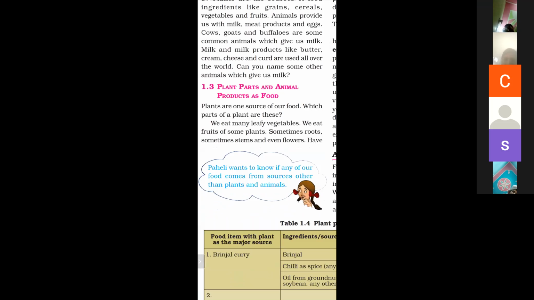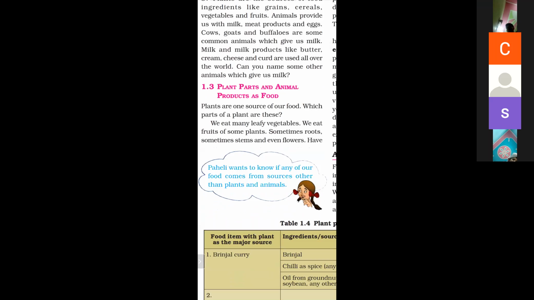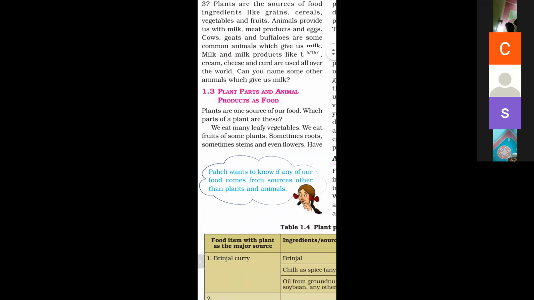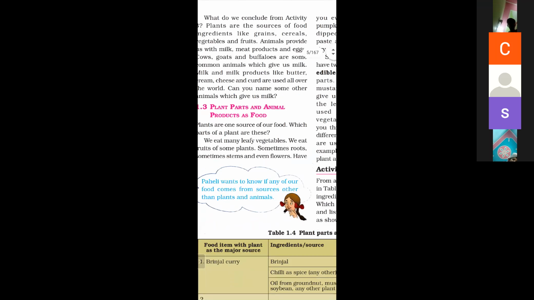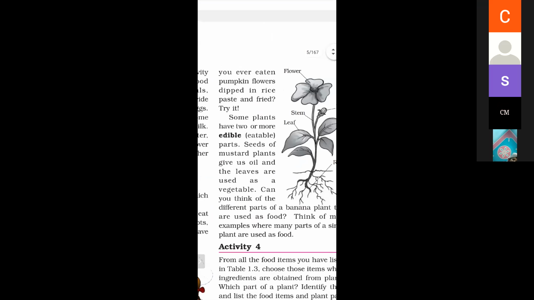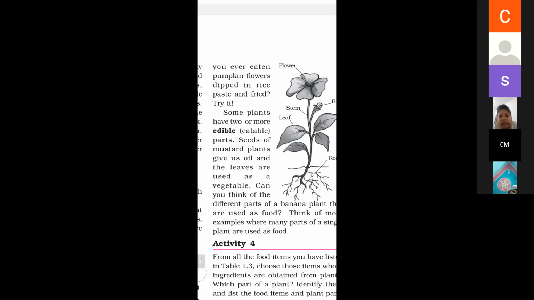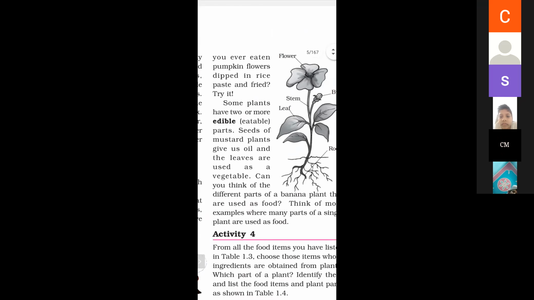Paheli wants to know if any food comes from a source other than plants and animals. You have eaten pumpkin flowers. We have eaten pumpkin flowers dipped in rice paste and fried.